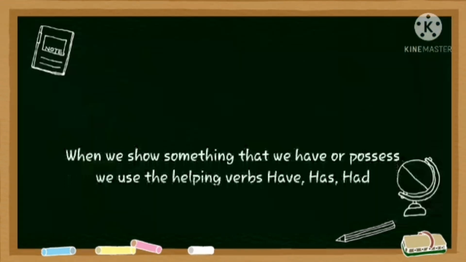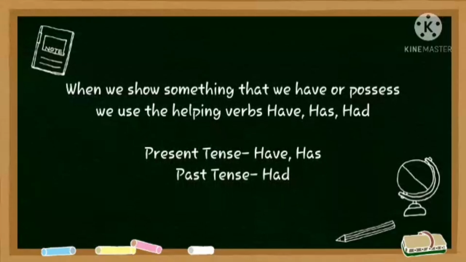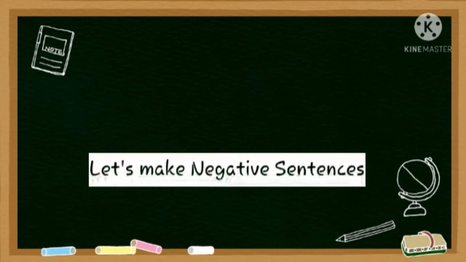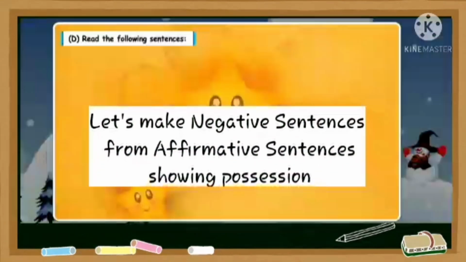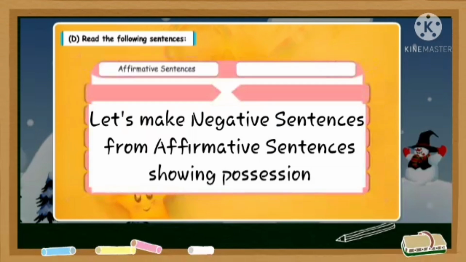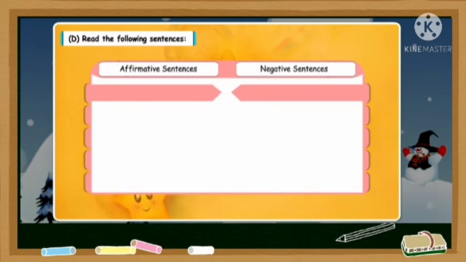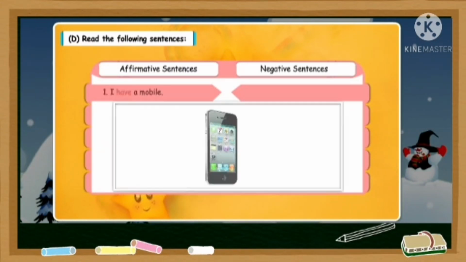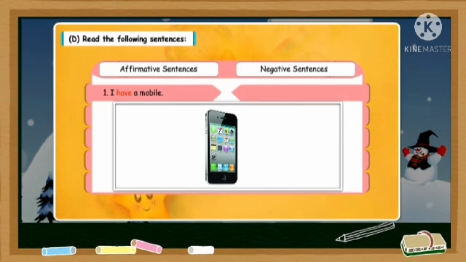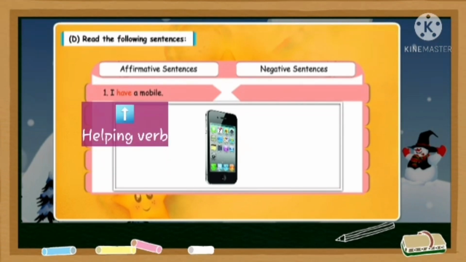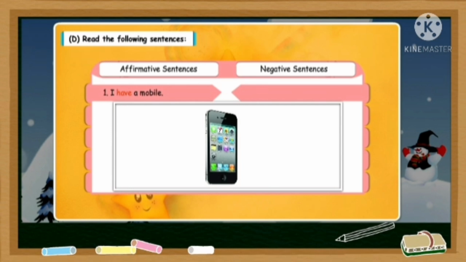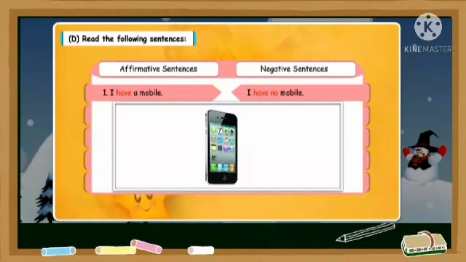Next, when we are talking about something that we have or something that we possess, we use the helping verb have, has or had. Now, if we have to change from affirmative to negative sentences, let us see what we do. First, I have a mobile. Here, have is the helping verb, and when you change it into a negative sentence, it will become I have no mobile.